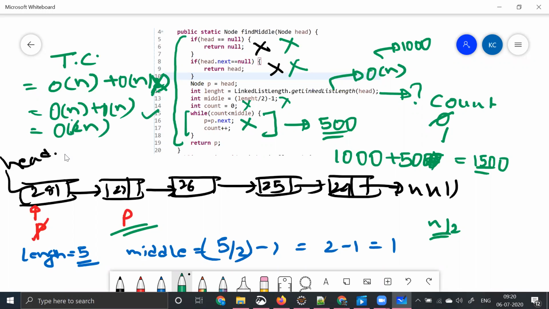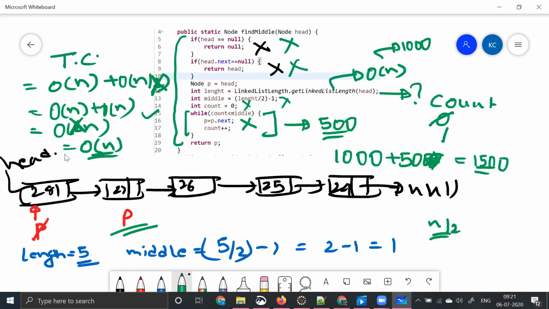Again, 2 is a constant, so what we have to do? Order of n is our time complexity. But even though the time complexity is order of n, we have to understand that, let's say the input is 1000, we are taking 1500 steps. So that 500 is an ignorable factor as per our time complexity and space complexity analysis. That's why the time complexity will become order of n, right?